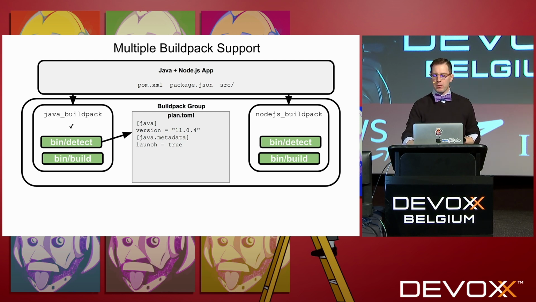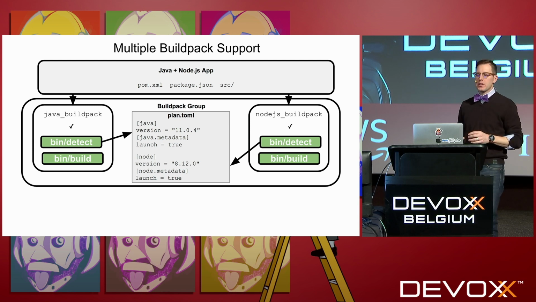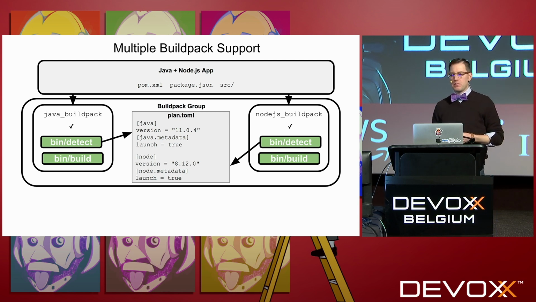Then the Node.js Buildpack will run, and its detection will pass because it sees that package.json file, and it's going to add to that build plan. It's going to write into it what version of Node it's going to install and any other information it needs to emit, maybe whether it's using NPM or Yarn, that kind of thing.